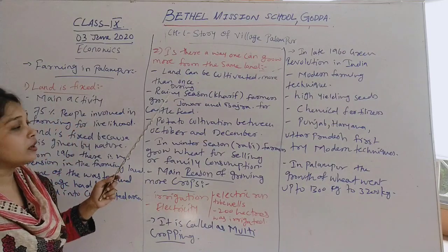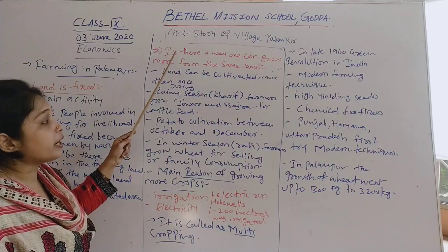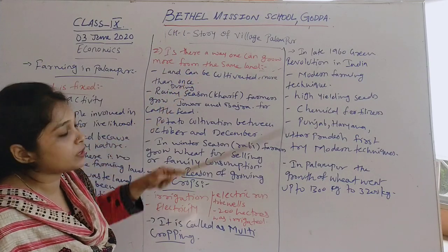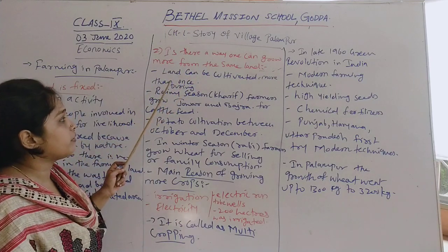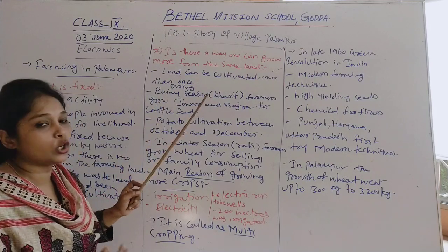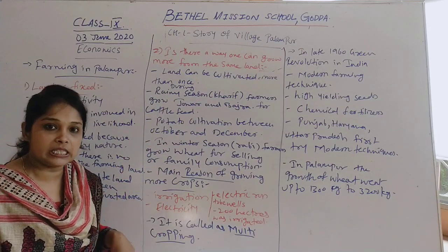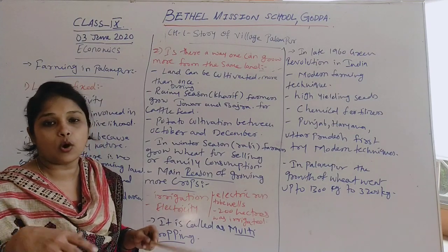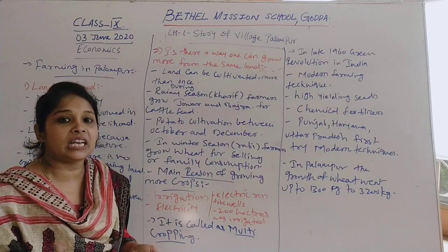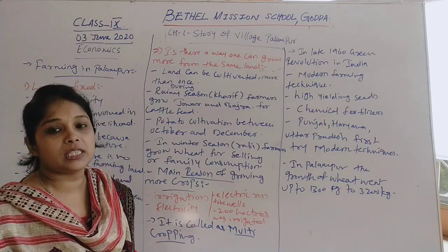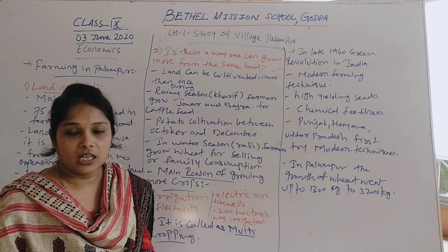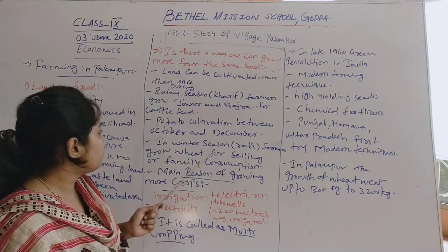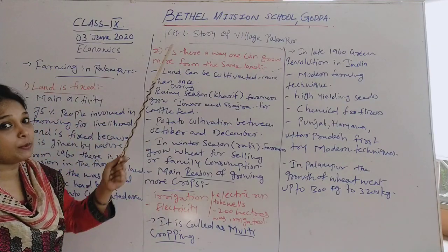So here we will understand that there is a way in which we can grow more from the same land. Land can be cultivated more than once, twice or thrice, according to the fertility of the land. It depends upon the capacity and fertility of the land how much cultivation can be done on the same land. We will take the example of Palampur.